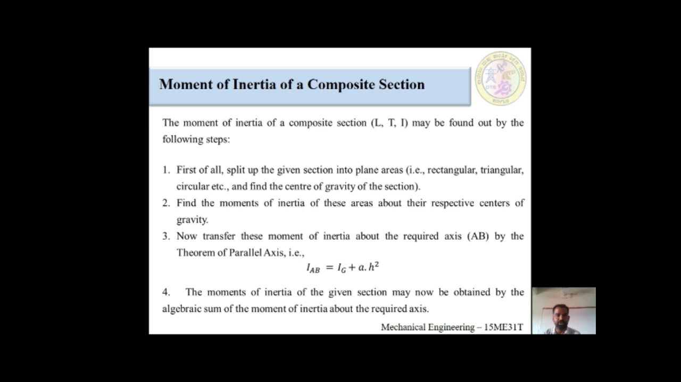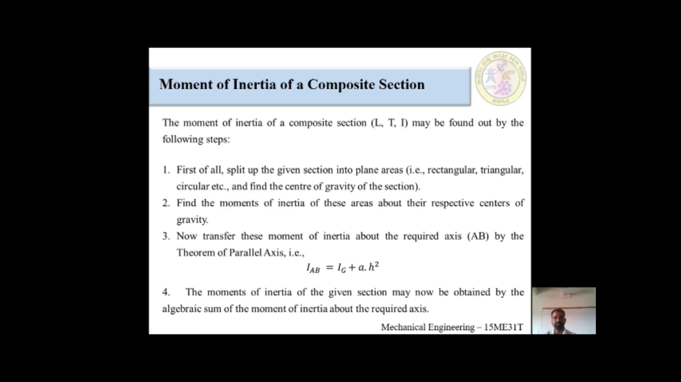Fourth point, I am going to explain the fourth point. The moment of inertia of the given section may now be obtained by the algebraic sum of the moments of inertia about the required axis. Okay, this is the explanation. I will read one more time for proper understanding. The moment of inertia of composite sections L, T and I. Composite sections means there would be three things, L, T and I, because L contains two components, T contains two components, I also contains three components. It may be found out by the following steps.